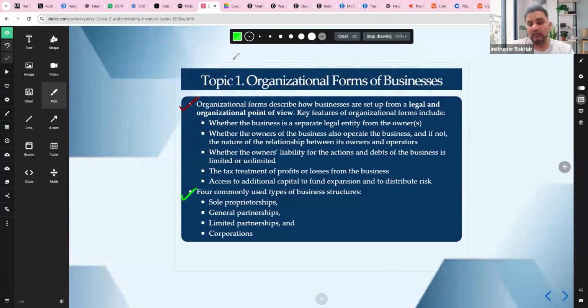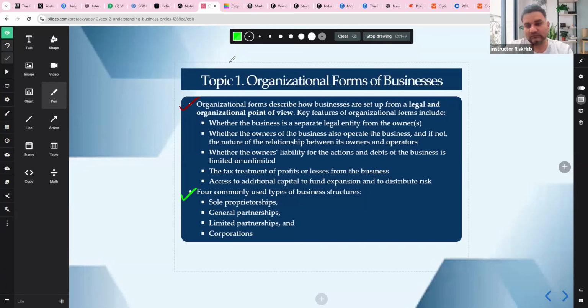Once we have figured that out, we have to understand the 4 common business structures. The 4 common business structures are sole proprietorships, general partnerships, limited partnerships, and corporations. Now, what is a sole proprietorship? A sole proprietorship is owned and run by one individual, and is not a separate legal entity.